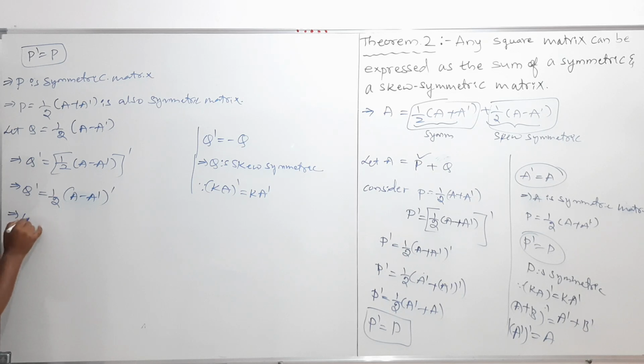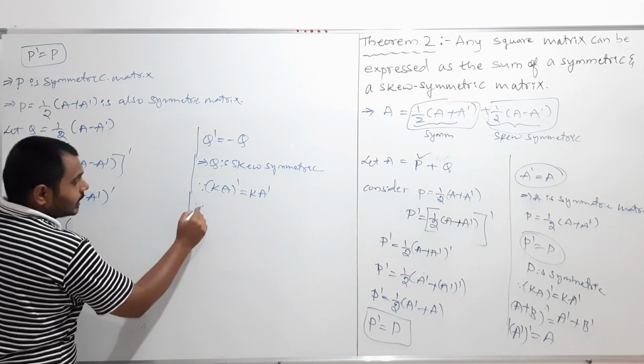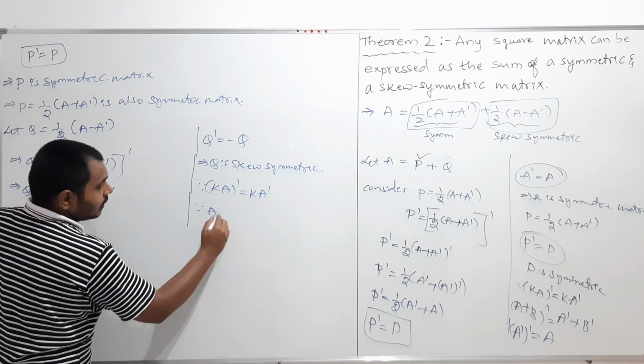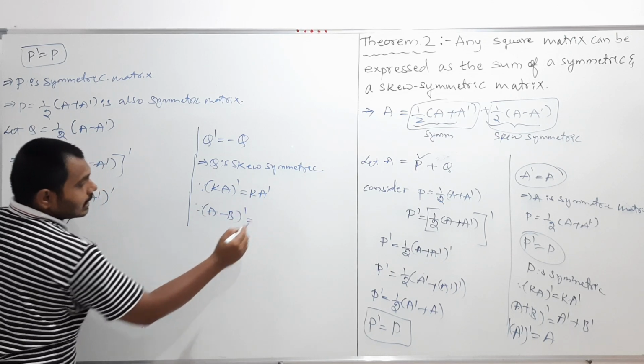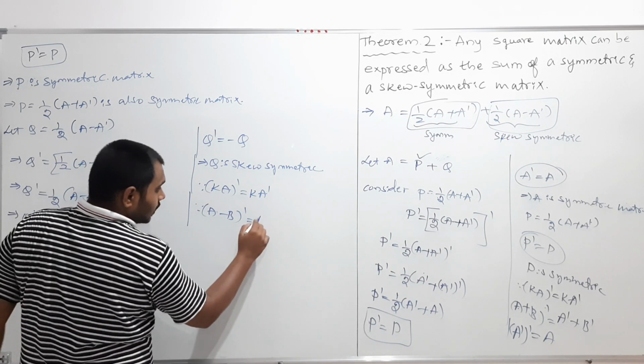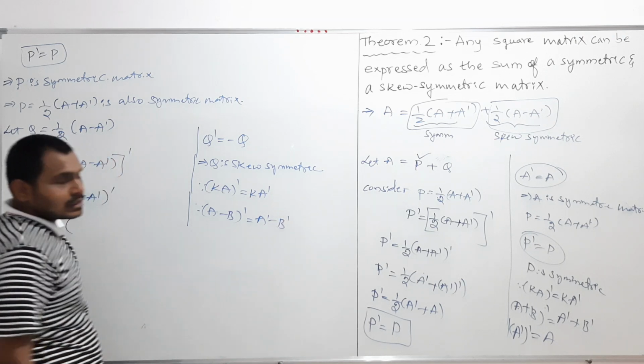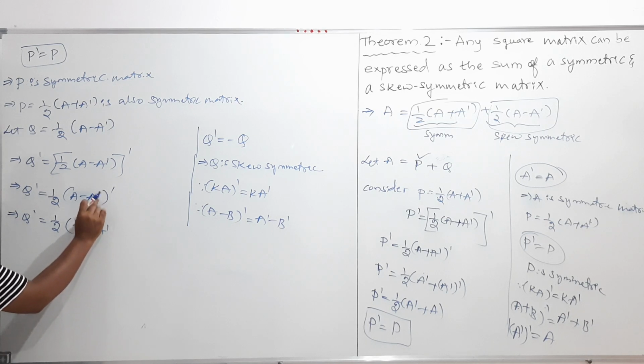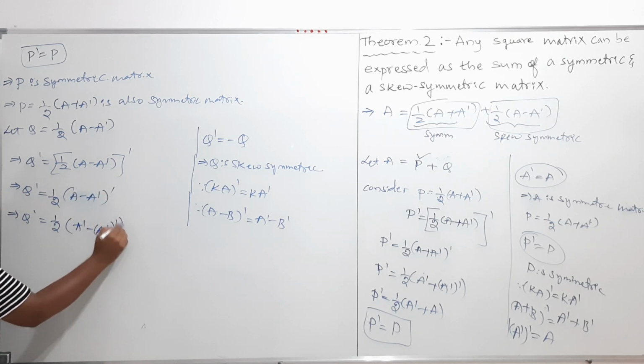Now further simplify this. Q transpose is equal to half into, and also, my dear students, we discussed (A minus B) whole transpose is equal to A transpose minus B transpose. So now here I take it as A transpose minus A transpose whole transpose.